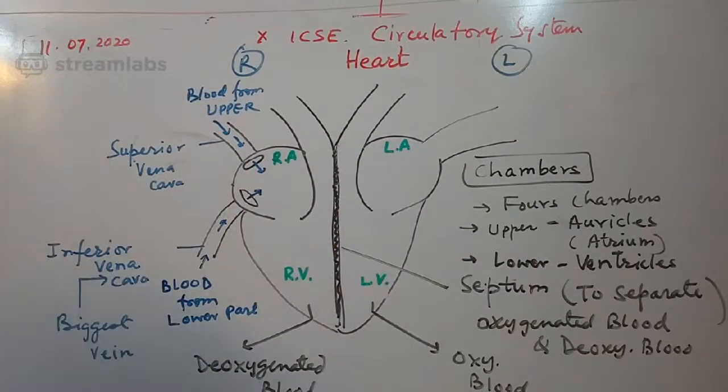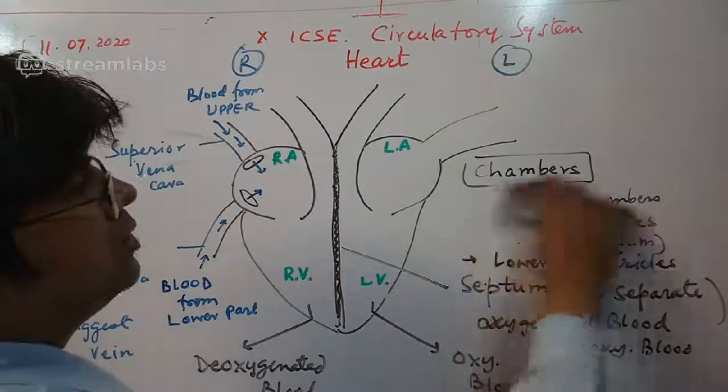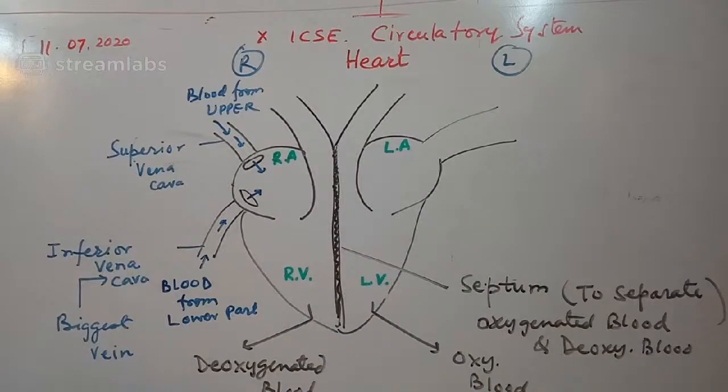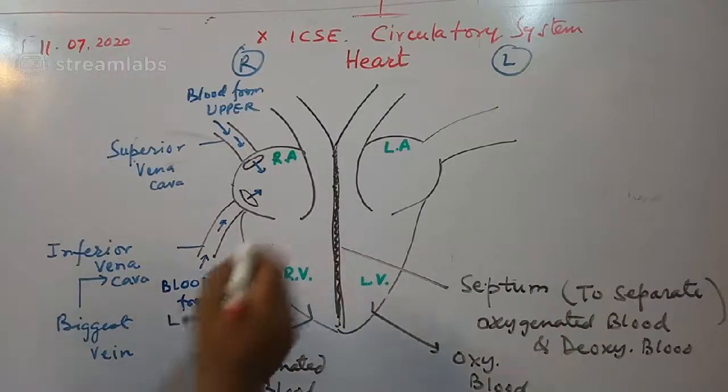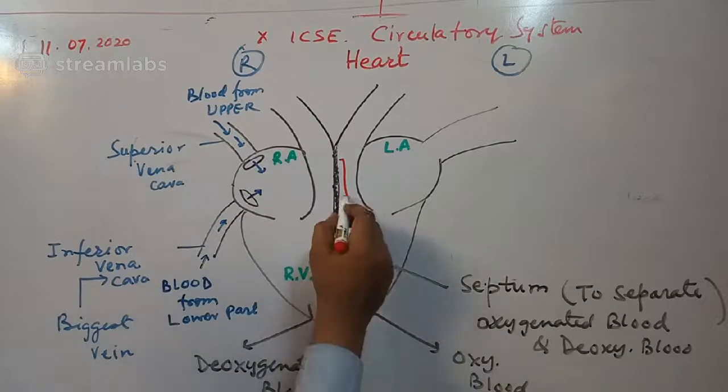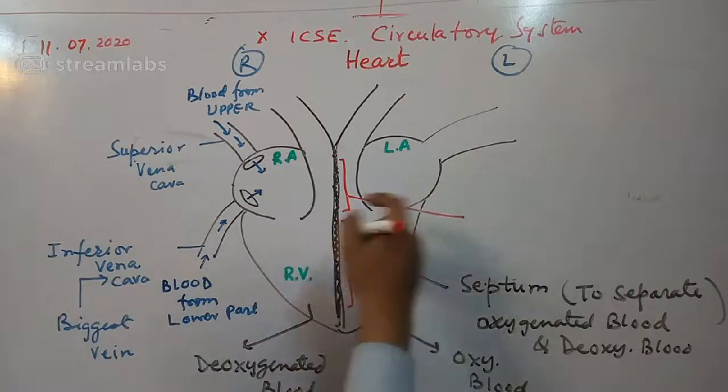I can rub this part and explain, otherwise it would be a mess. Chambers, I told you. Let me tell you some more about the septum. There is one septum, and there is one more septum.